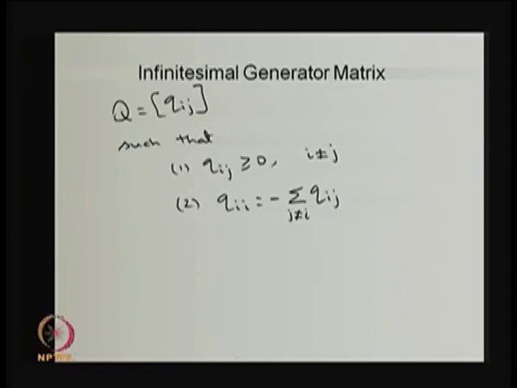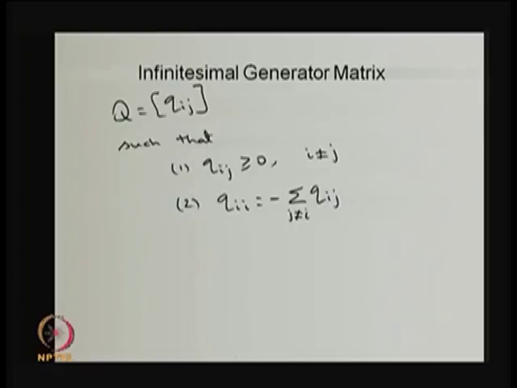So, the difference between this matrix and the one step transition probability matrix in the DTMC is that the latter is a probability matrix. So, its entries are probability values from 0 to 1 and the row sum is 1, whereas here, because the Qij's are obtained by differentiating the Pij's, these are all rates, and these rates are always greater than or equal to 0 other than the diagonal elements, and the diagonal elements are minus the summation of all other row elements.